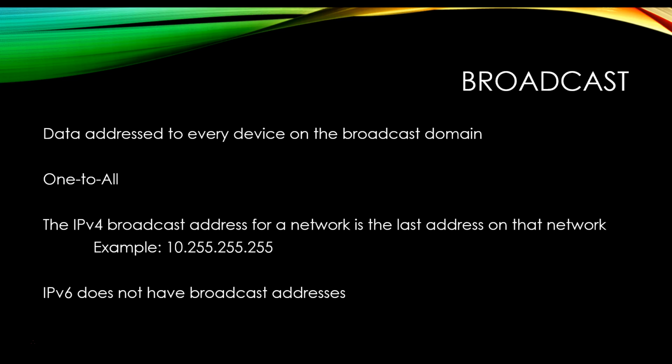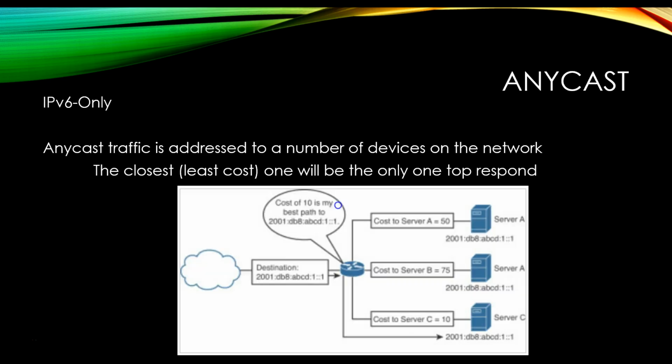Finally, we have one that is only IP version 6, and that is the Anycast. This does not occur in IP version 4, and this is one to nearest. I didn't write that down here, I probably should have, but it is one to nearest. The way that it works is like this. Here I have 3 servers, and these 3 servers all have the same identical IP address. I would give all 3 of them the same address.